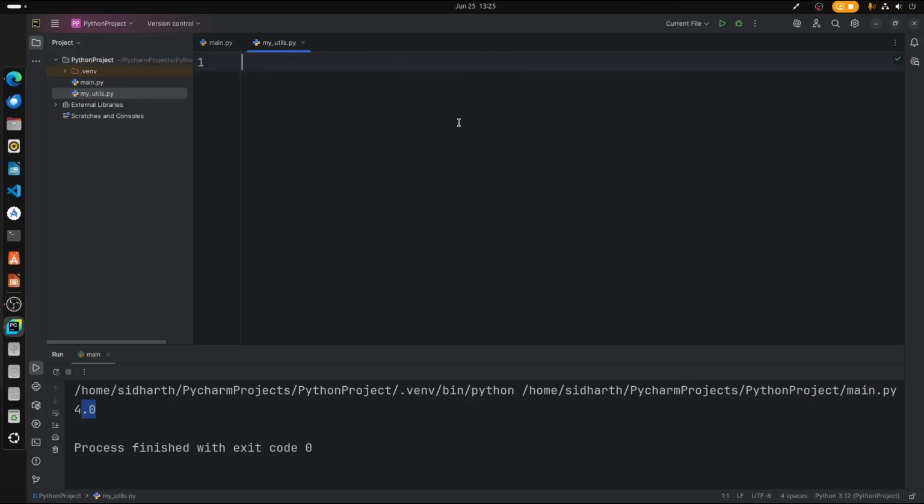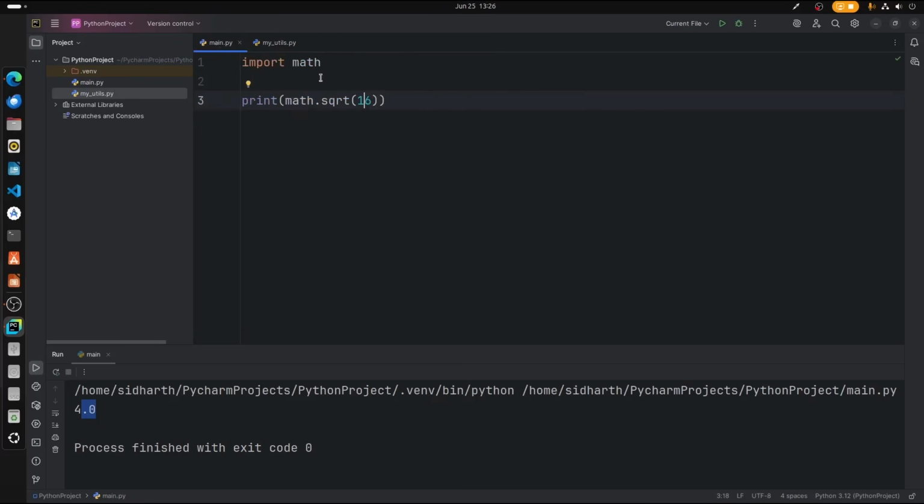Okay, now let's just create a function here. So def greet name, and let's just type a return statement. Okay, so return f for formatting hello name. There we go.